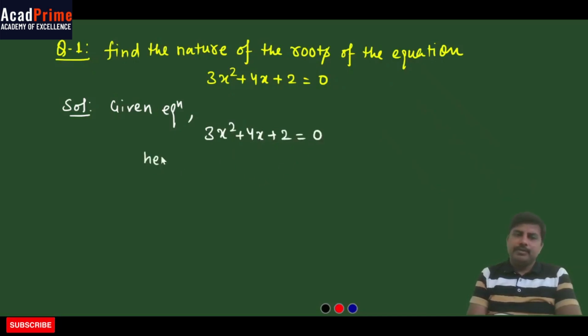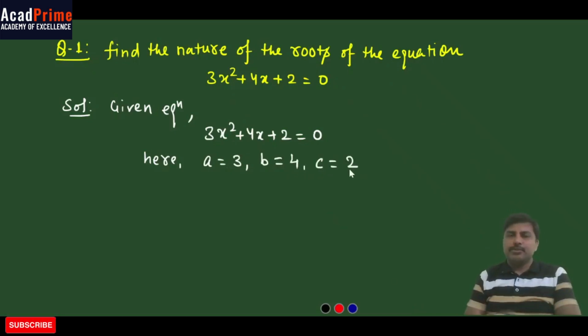Here the value of a, the coefficient of x squared, is 3. The value of b, the coefficient of x, is 4, and the value of the constant term c is 2. Therefore, we find the discriminant, which is b squared minus 4ac.